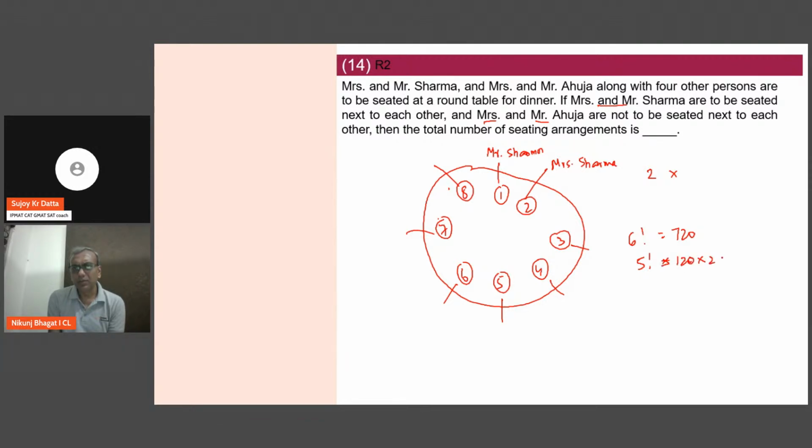Into 2 I will do, because Mr. and Mrs. Ahuja can also interchange amongst themselves. So therefore, number of arrangements in which Mr. and Mrs. Ahuja do not sit together will be 480. Can I say that? 720 was total for 6 people. 240 are those arrangements where Mr. and Mrs. Ahuja sit next to each other. I eliminate that. So I get 480 cases into 2, because Mr. and Mrs. Sharma could have seated in 2 ways. So total there will be 960 ways.